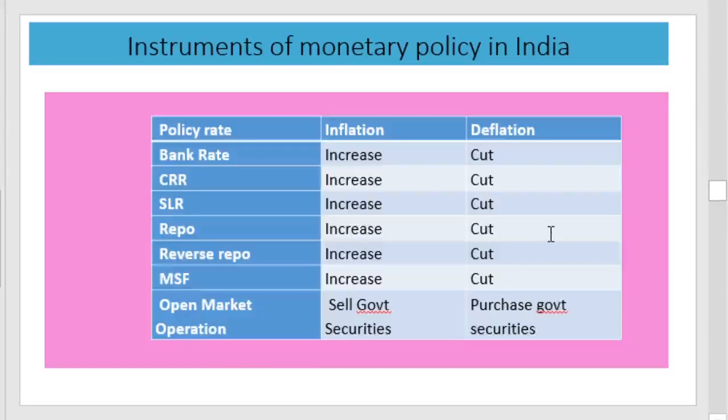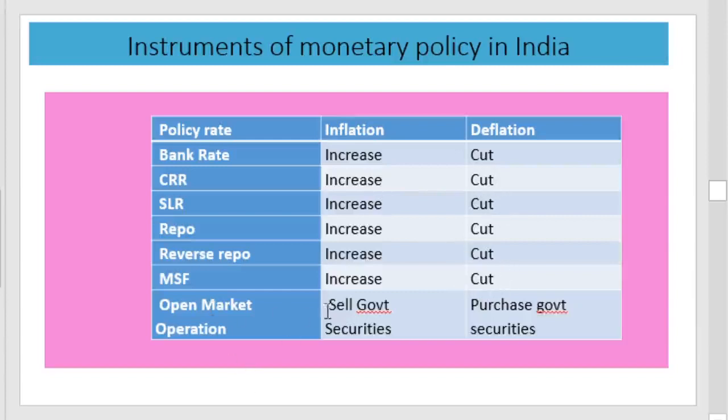Here, the different quantitative instruments and their impact on inflation and deflation are given. Bank rate, CRR, SLR, repo and reverse repo, marginal standing facility, all these have to be increased during inflation and reduced during the deflationary period.